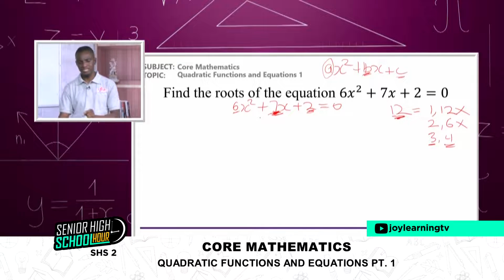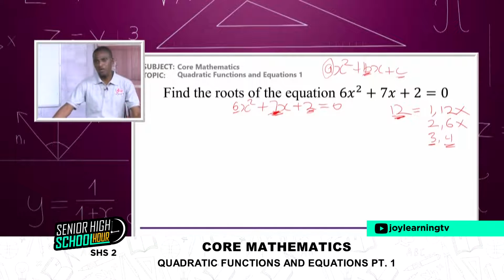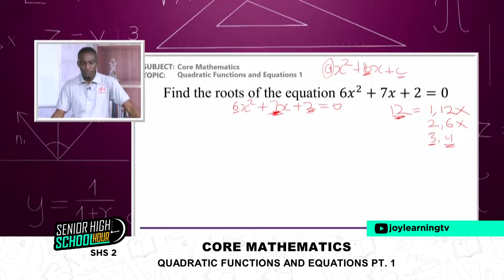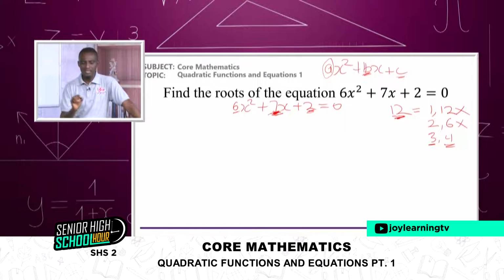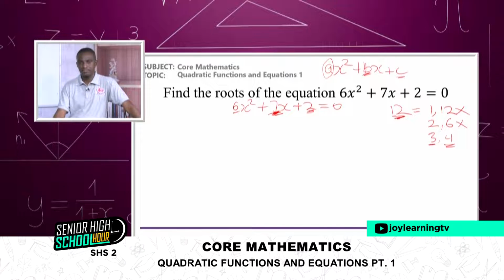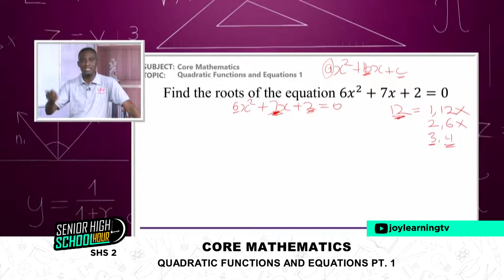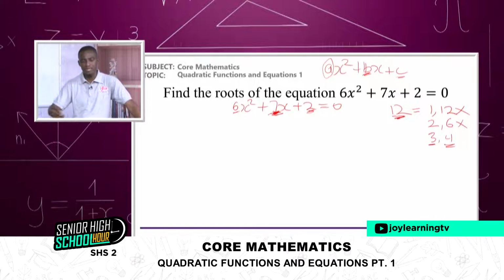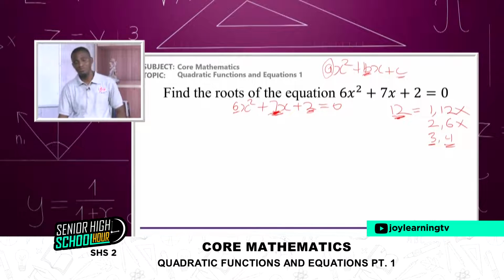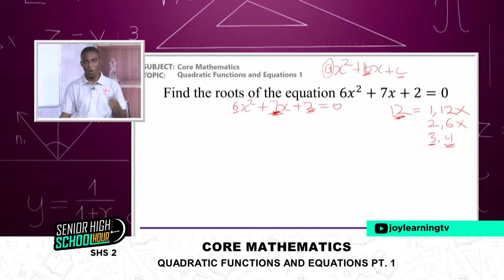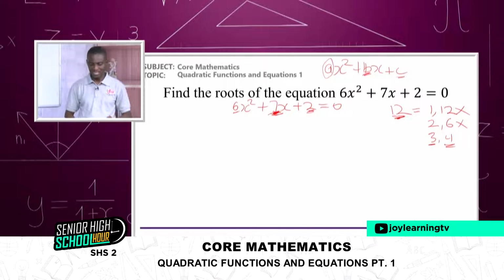If you are doing this method, and you realize that none of the pairs can give you the 7, then what it means is that this very question cannot be solved using factorization. In that case, you need another method, and that will be the method that we will learn. That is either completing the squares or using the general formula, which some people call the almighty formula. All right, we'll look at that.